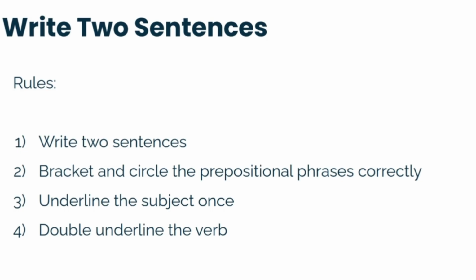Now that you have practiced identifying the subject and the predicate in these sentences, it's your time to write 2 sentences. Now, in these 2 sentences, make sure that you bracket and circle the prepositional phrases correctly. Let's try adding in a prepositional phrase to each sentence. Then underline the subject once or highlight it, and then double underline the verb just to make sure that it's clear between your subject and your verb.